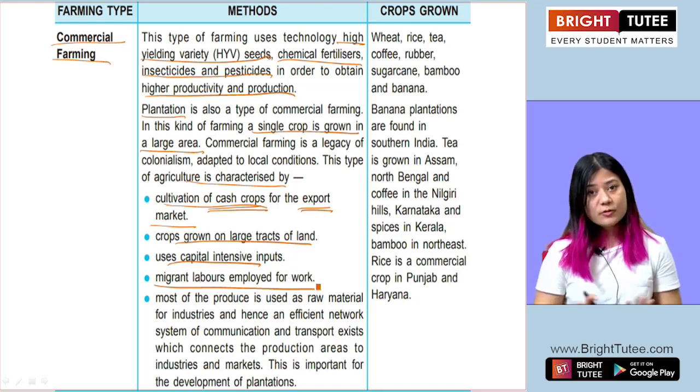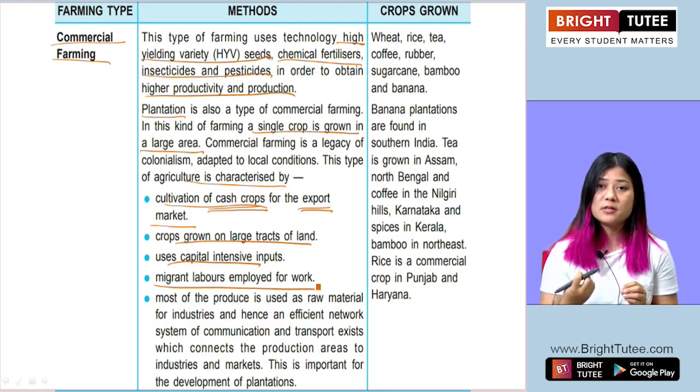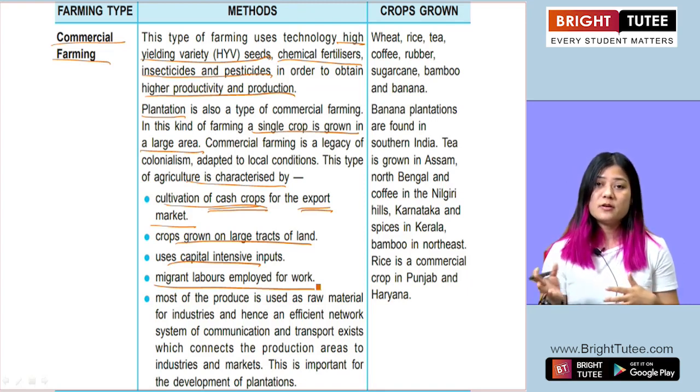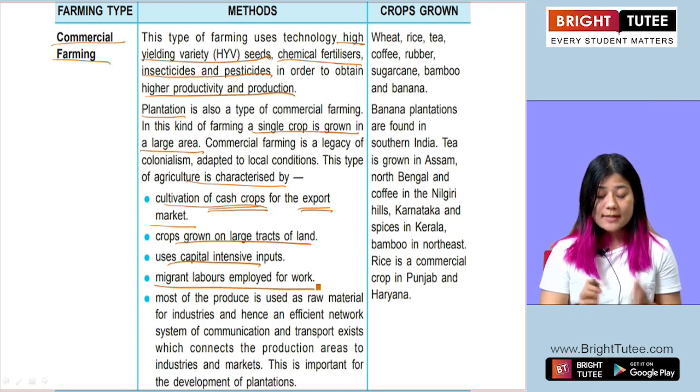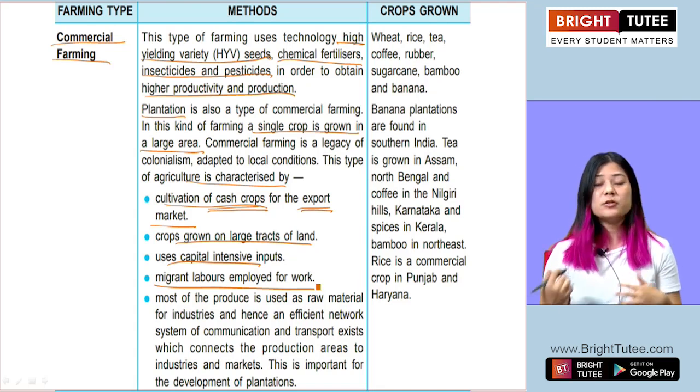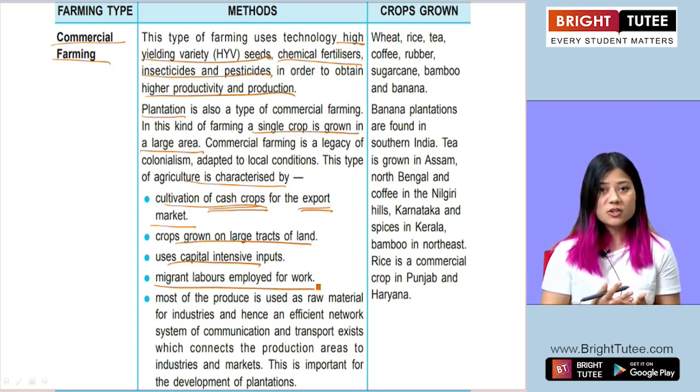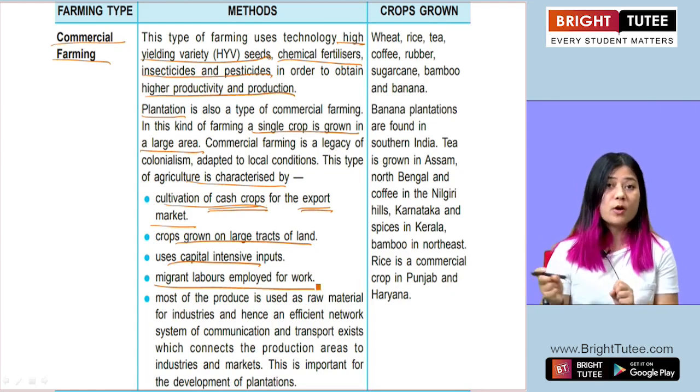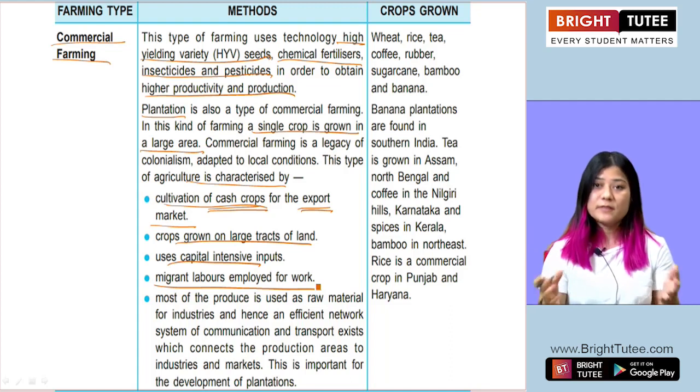So for that to happen, a large number of laborers are often required, and sometimes the need for workers is so much that they have to hire laborers or workers from outside of that region.